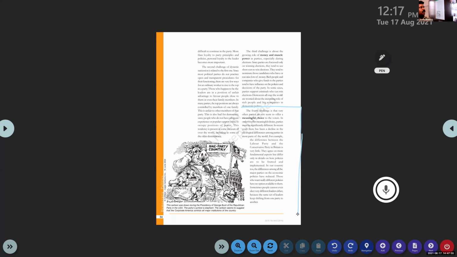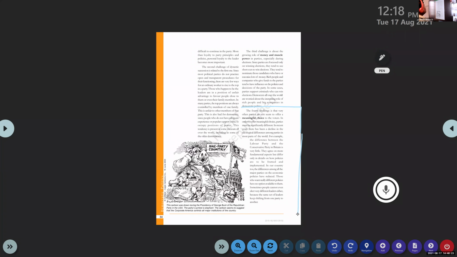Some parties basically supported socialism, some parties supported capitalism, some parties stood for the development of the poor people. Like that, different parties had different programs, and they basically stood for different ideologies. Clear or not? But today, the parties are not like that. They are just thinking about that particular political party's development. So they are compromising in their ideologies.